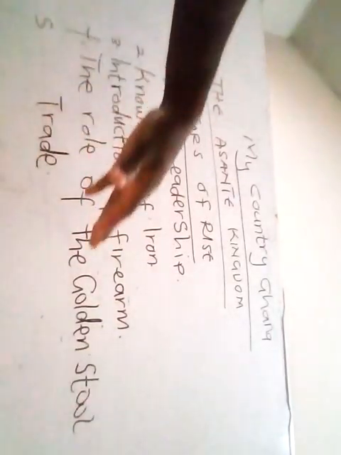Okay, now the role of the Golden Stool. Let's see how the Golden Stool played its role. The Golden Stool also helped the Asante Kingdom to rise. The Golden Stool was instituted by the great friend of Osei Tutu, who was Okomfo Anokye. The Golden Stool served as a symbol that united the people together. So the symbol of the Golden Stool means to unite the people of the Asante.